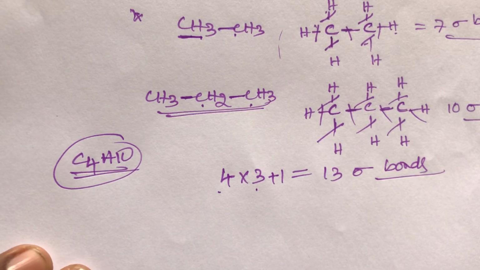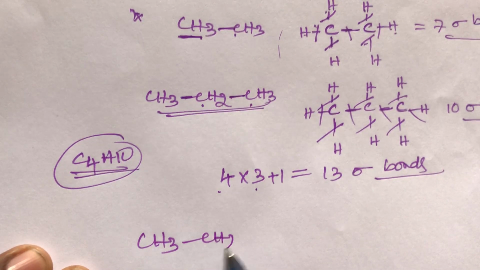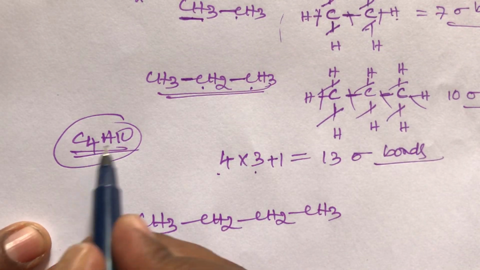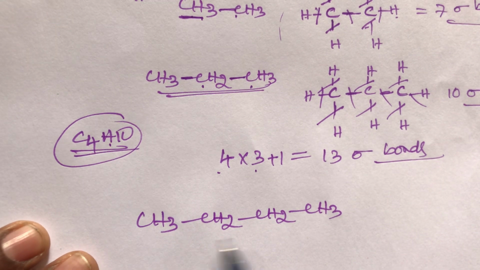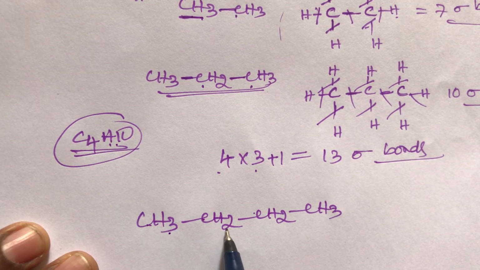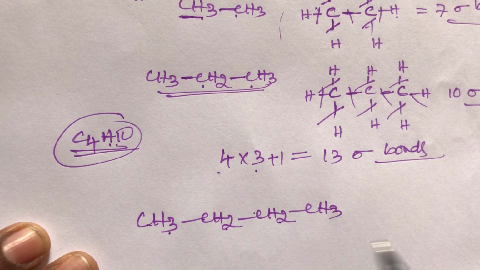If in case you know the structure, how to write the structure, that is CH3, CH2, then CH2, then CH3. This is the butane structure. C4H10 means that is n-butane. So n-butane structure is 4 carbons, hydrogen 10: 3 plus 2 is 5, plus 2 is 7, plus 3, 10. Total 10 hydrogens are there.